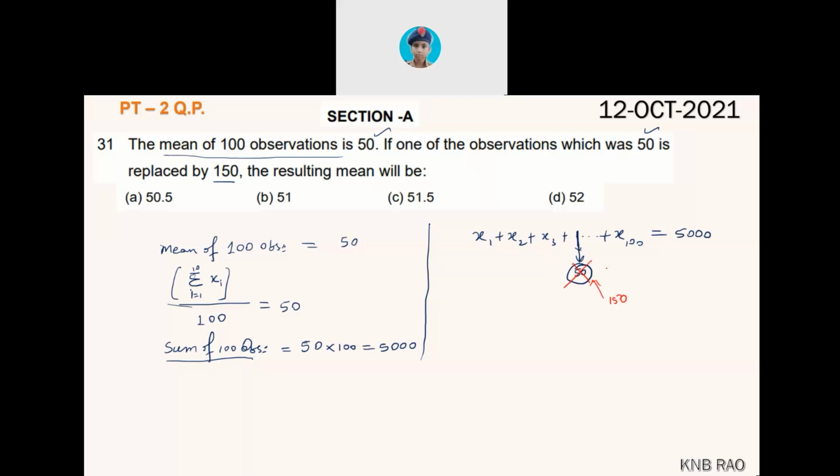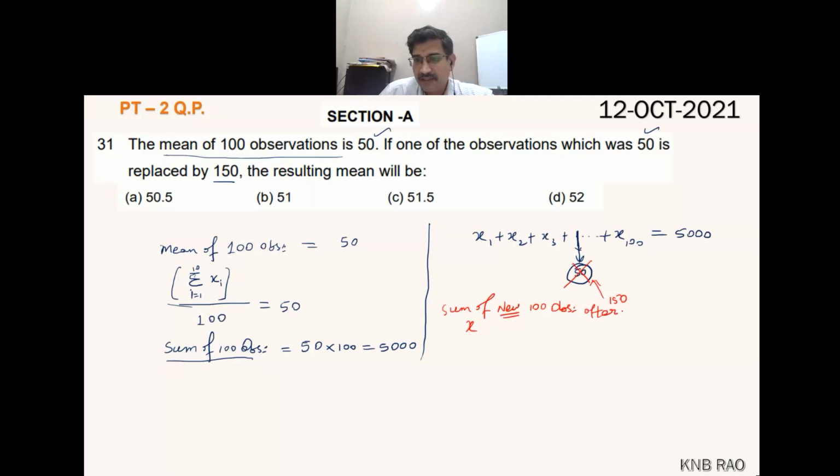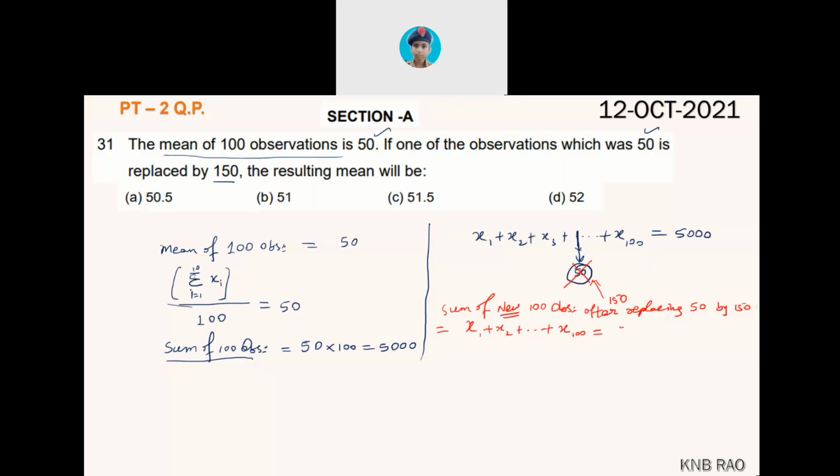Now, the sum of the new 100 observations after replacing 50 by 150 is going to be x1 plus x2 and so on up to x100: 5,000 minus 50 plus 150.